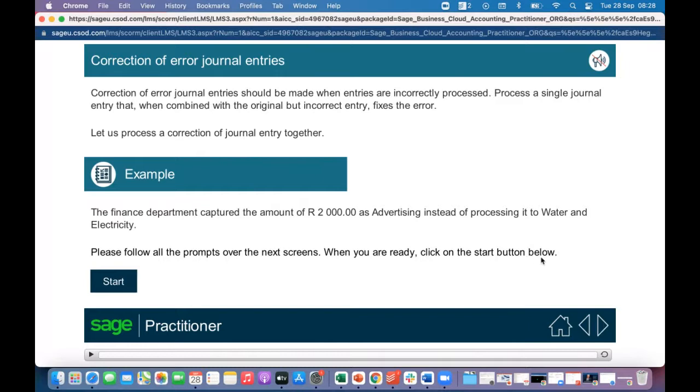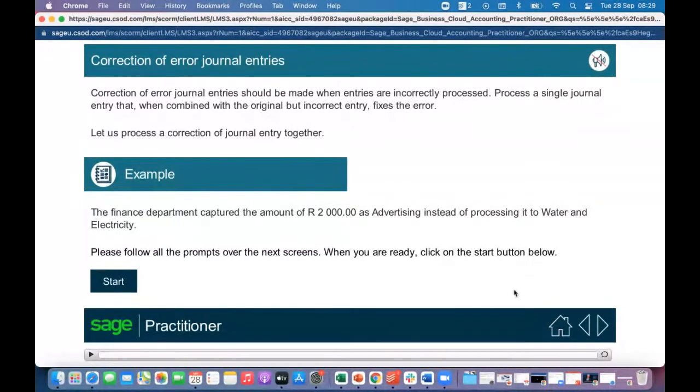When you are ready, click on the start button. So basically they need to reverse that. They're going to need to credit advertising, and then debit water and electricity. That's how they would rectify that situation.